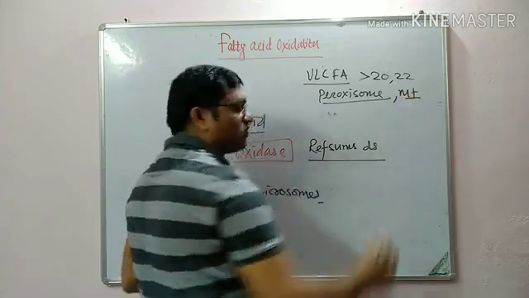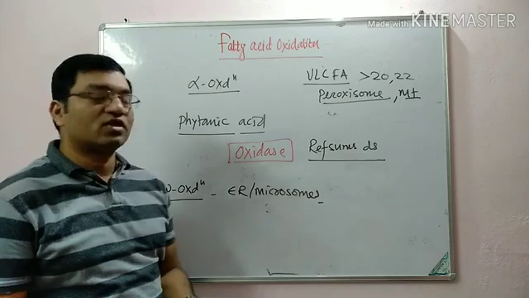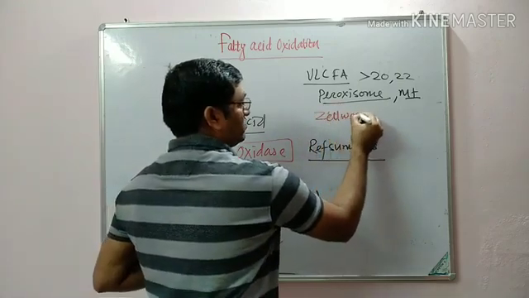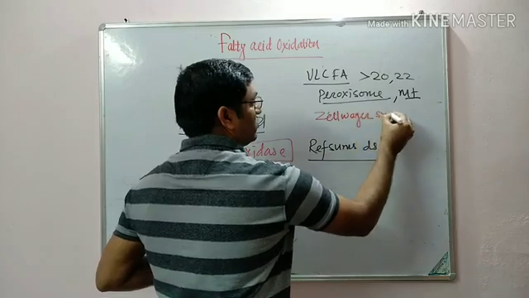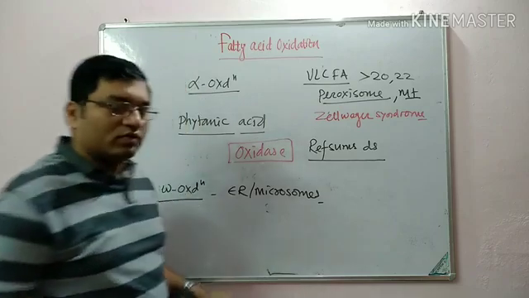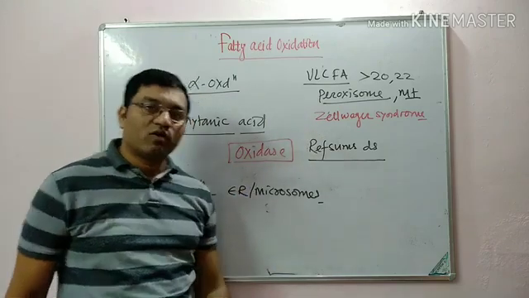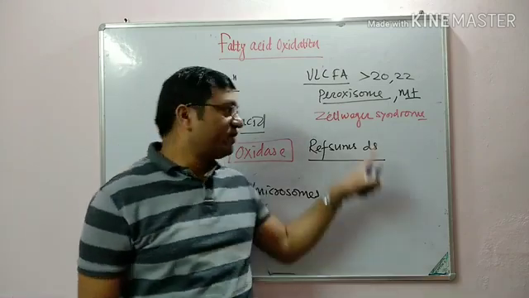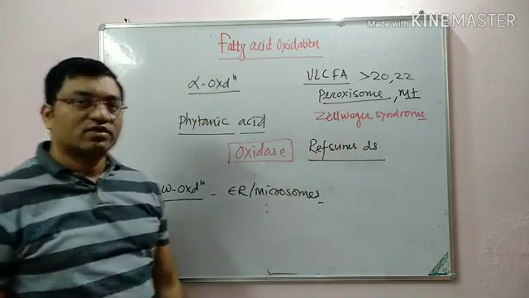If there is absence of functional peroxisomes, the disorder is known as Zellweger syndrome. There is absence of functional peroxisomes and oxidation of very long chain fatty acid is affected in Zellweger syndrome.